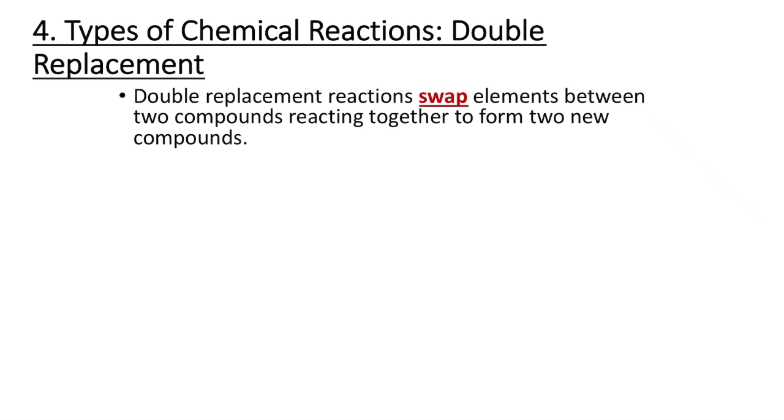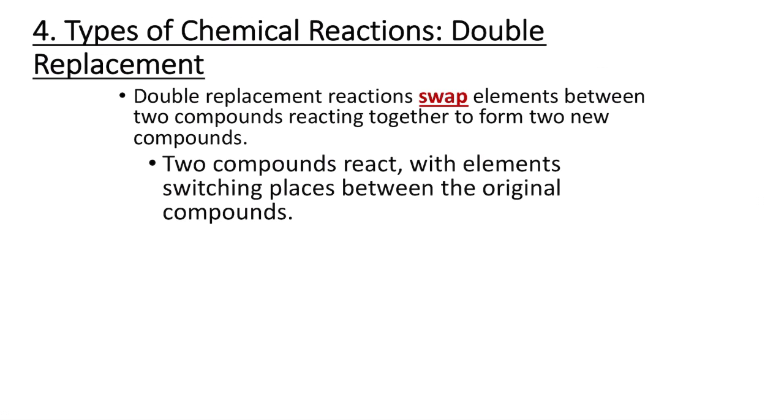Double replacement reactions swap elements between two compounds reacting together to form two new compounds. Two compounds react with elements switching places between the original compounds. So in the double replacement, you swap elements between the two compounds.